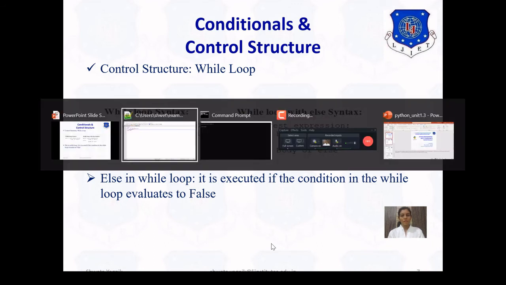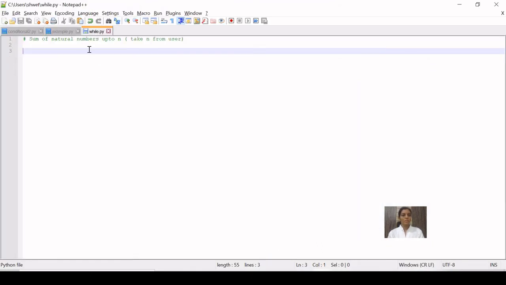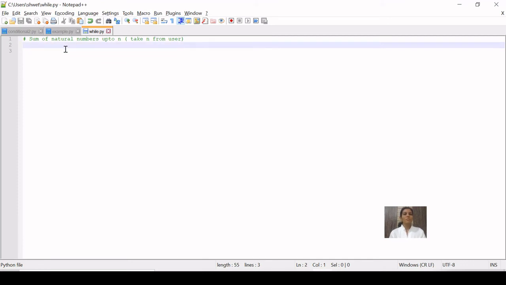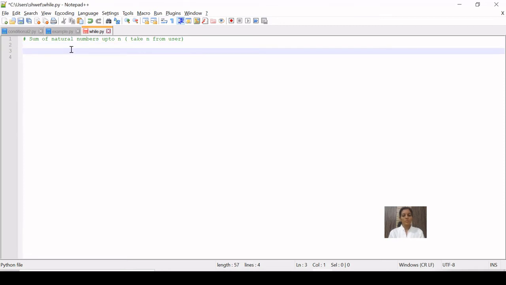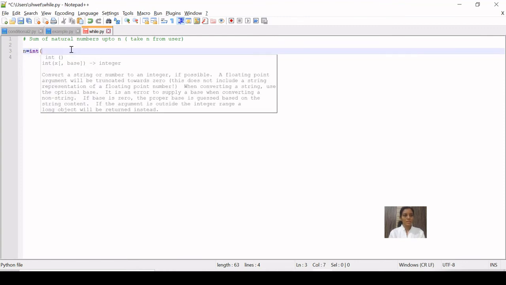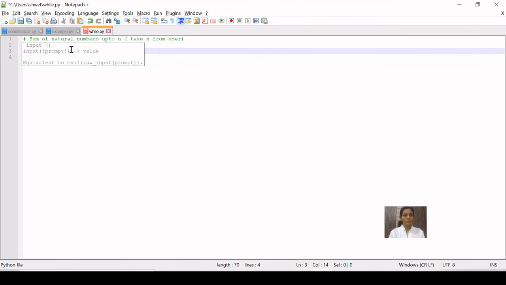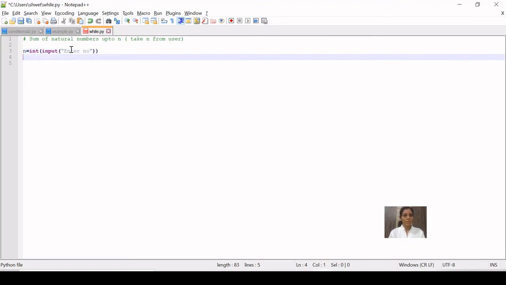Let's explore it. So we are going to write while, and the example is sum of natural numbers up to n. So here we are going to ask for a number from the user. So earlier we have seen how to get the number from the user using the input function. So n is equal to int, because we need to cast it, and input is a function, and we are going to give the message enter number, fine, and it will be converted into integer.